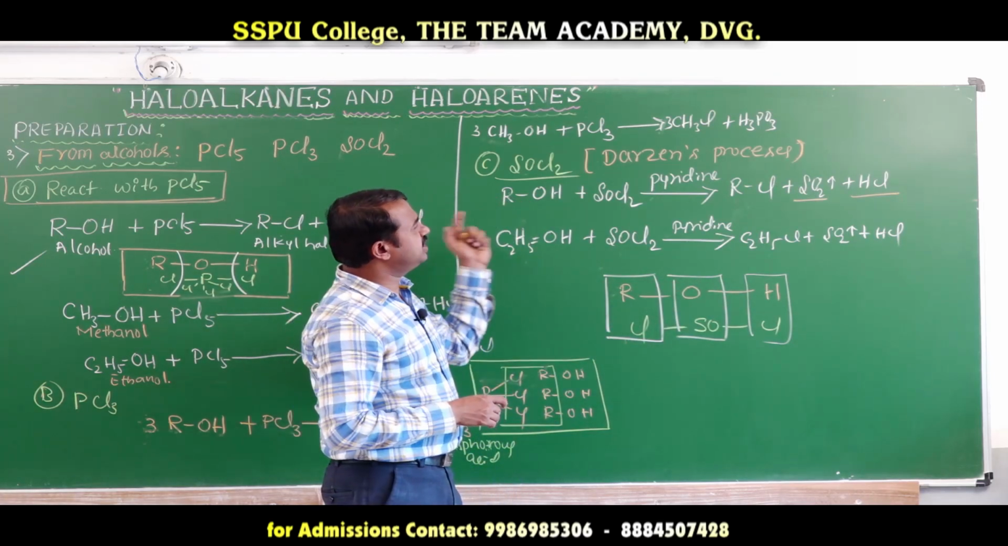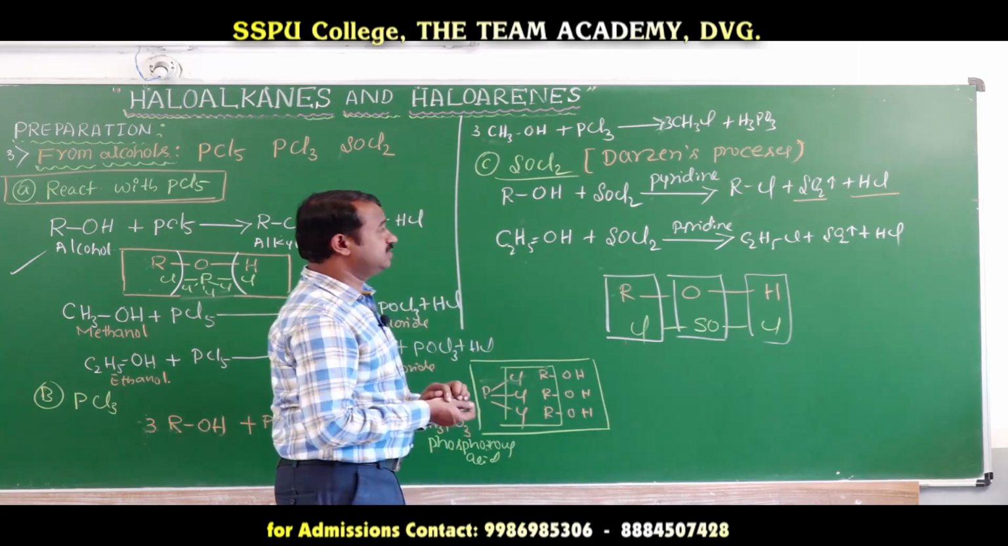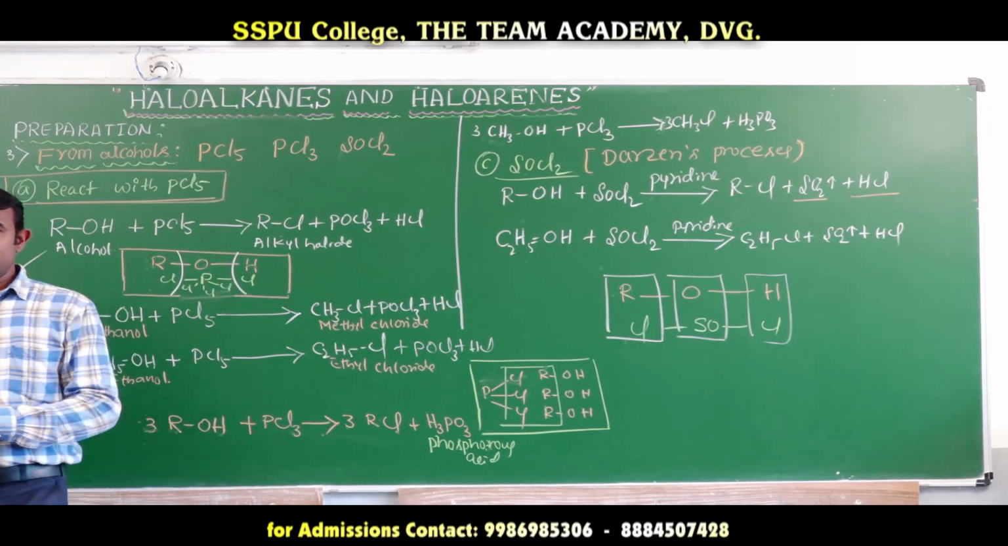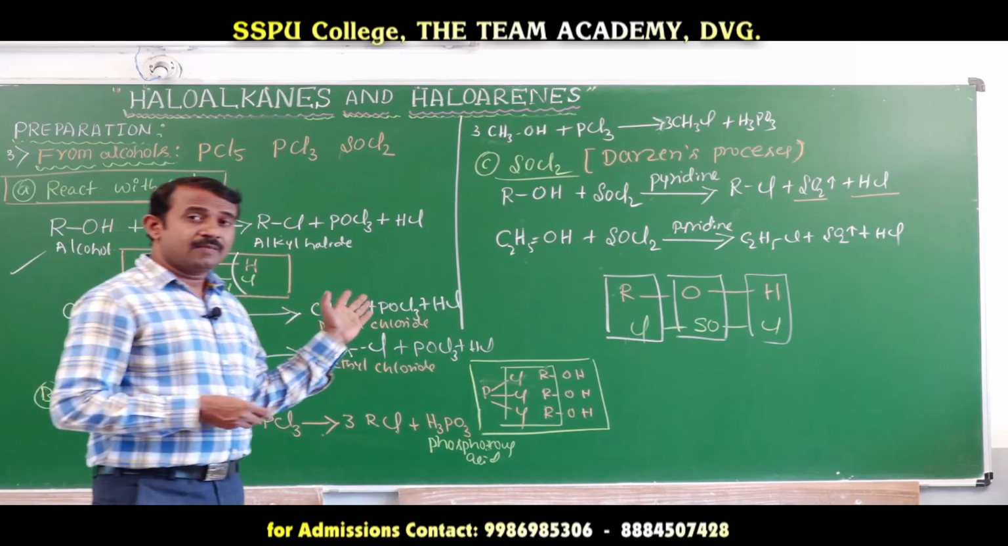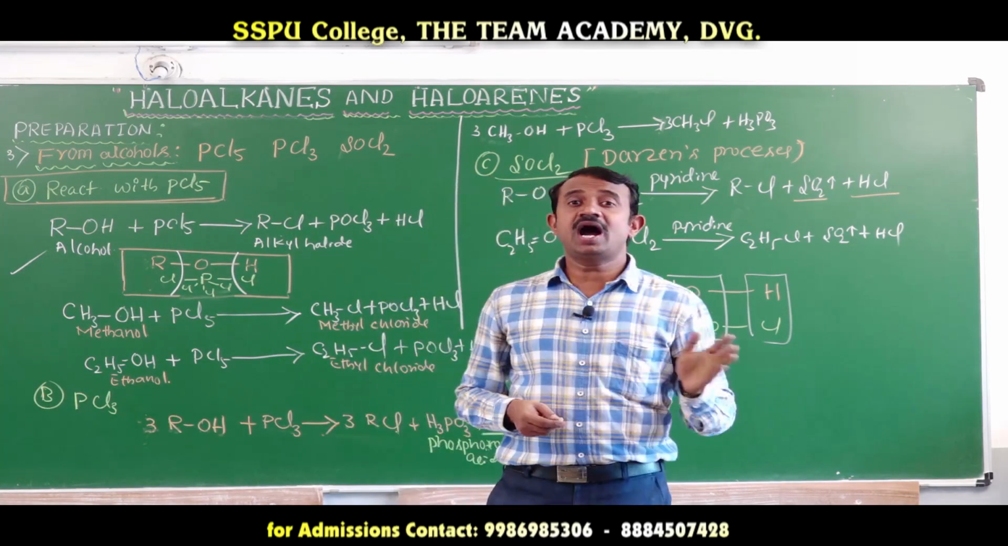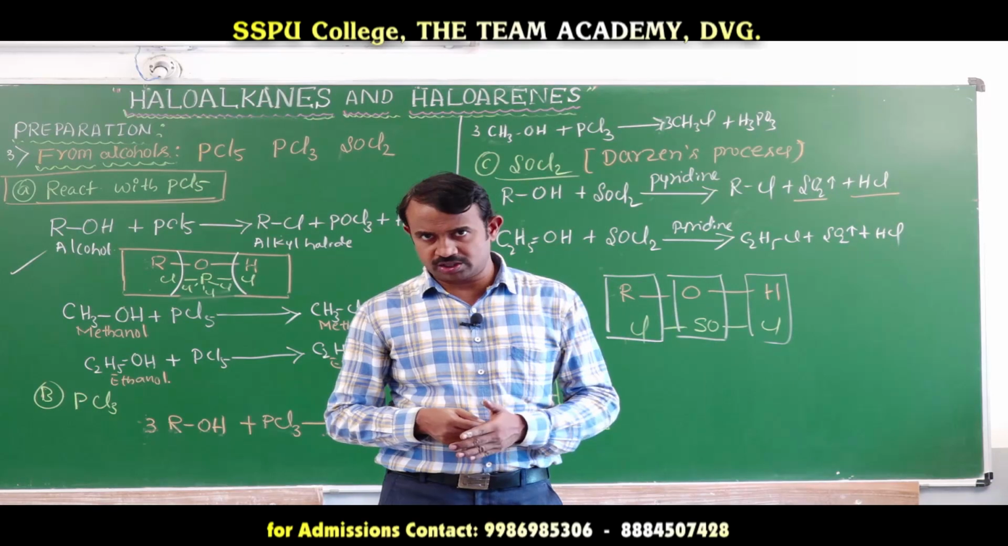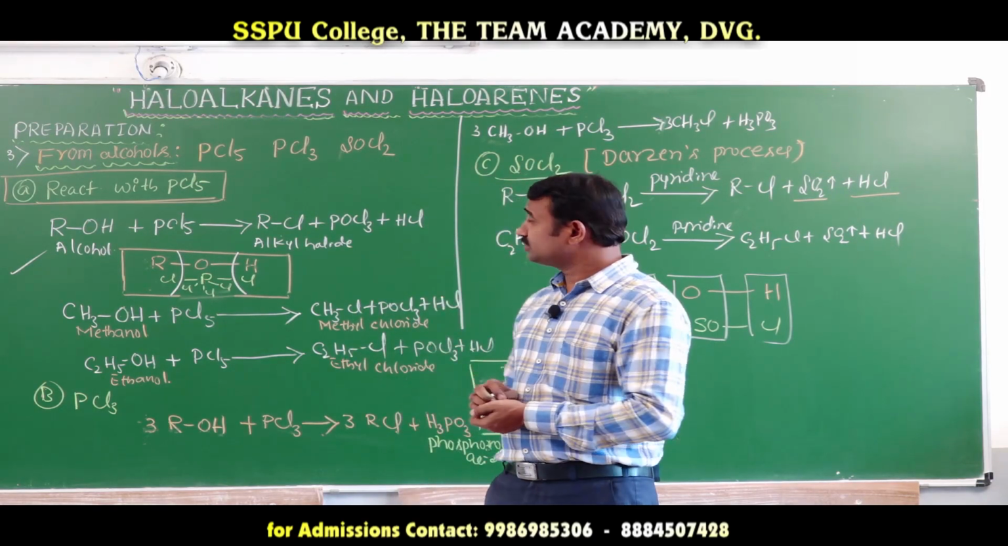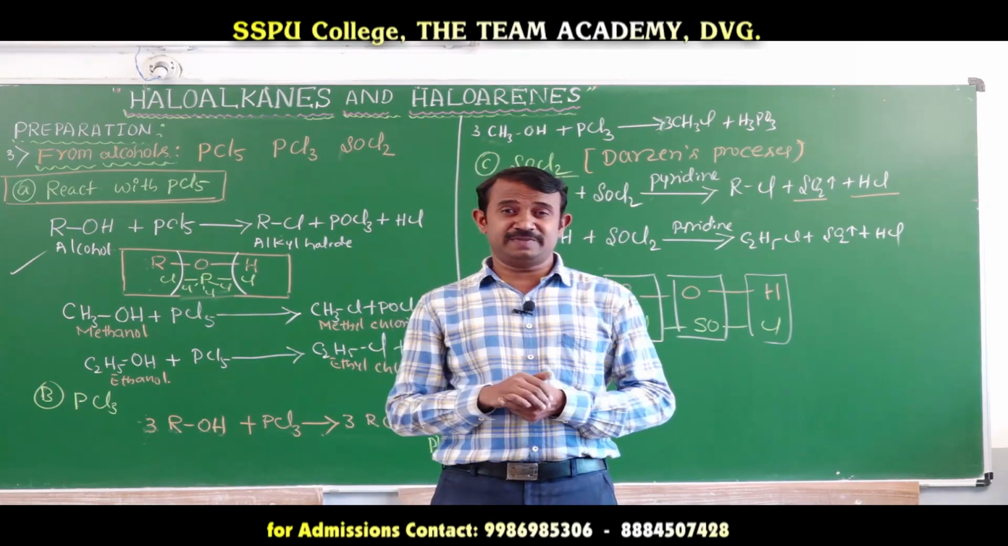These are all preparations of haloalkanes from alcohols by using phosphorus trichloride, phosphorus pentachloride and thionyl chloride. Next we will go for the halogen displacement reaction.